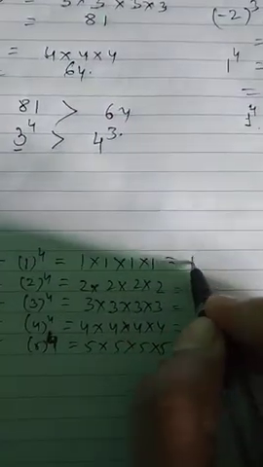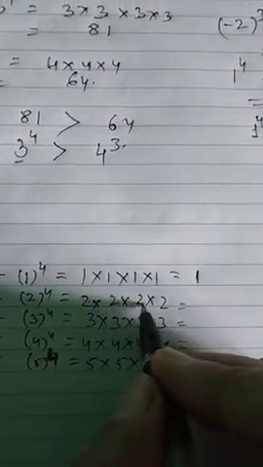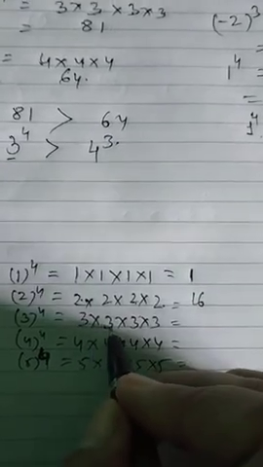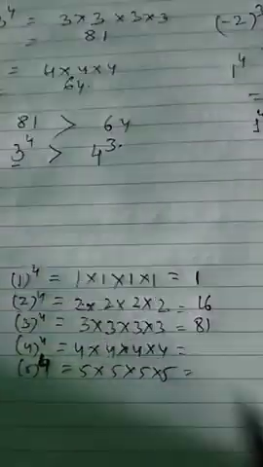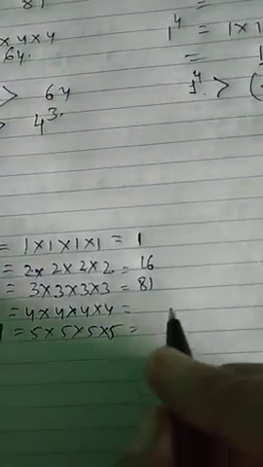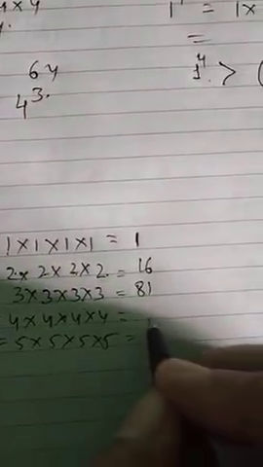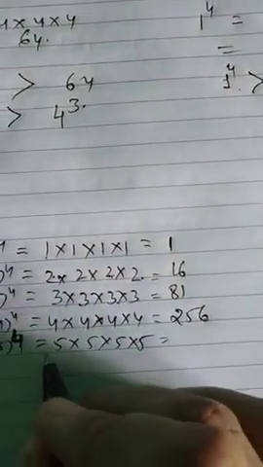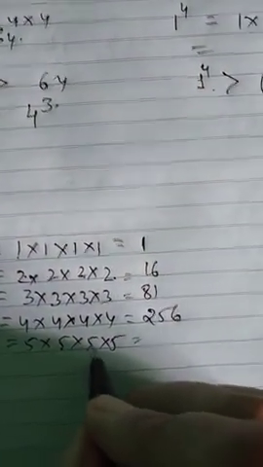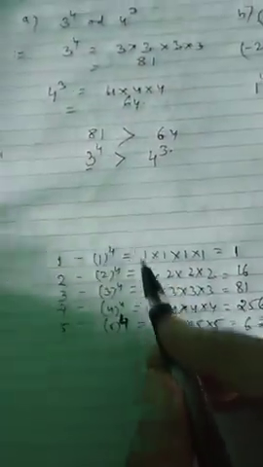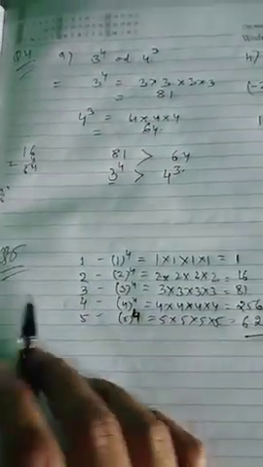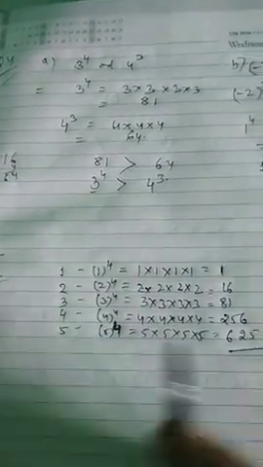1 1s are 1, 1 will be 1. 2 2s are 4, 4 2s are 8, 8 2s are 16. 3 3s are 9, 9 3s are 27, 27 3s are 81. 4 4s are 16, 16 4s are 64, and 64 4s are 256. 5 5s are 25, 25 5s are 125, 125 5s are 625. So this is the answer of question number 5. All the natural numbers raised to the power 4, up to 5 you have to do, students.